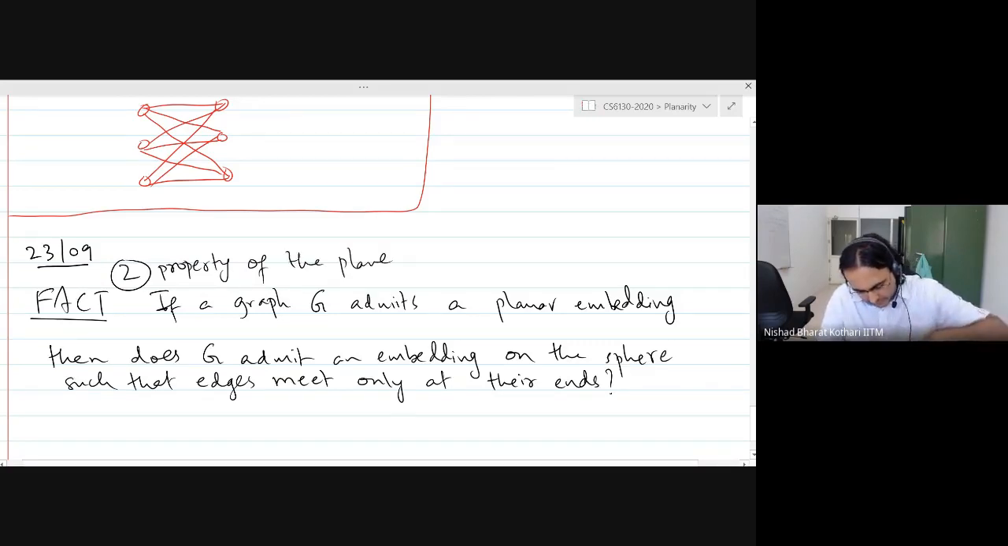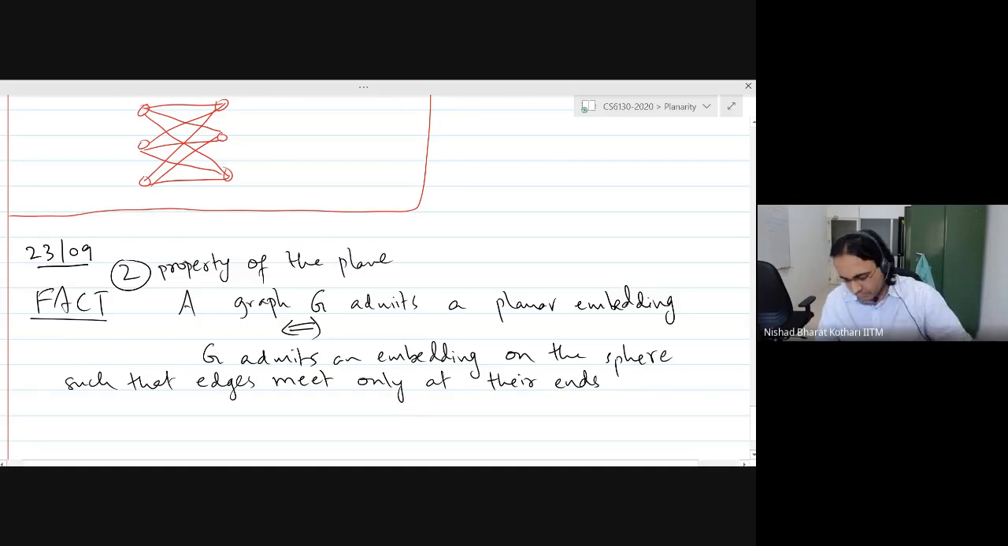A graph admits a planar embedding, as we defined, if and only if the graph admits an embedding on the sphere such that edges meet only at their ends. Okay?